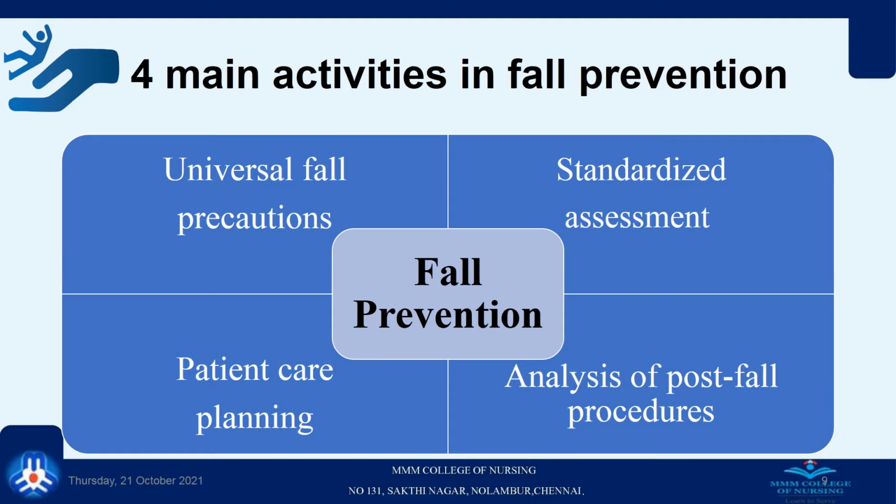There are four main activities in fall prevention. Number 1, universal fall precautions. Number 2, standardized assessment. Number 3, patient care planning. Number 4, analysis of post-fall procedures.